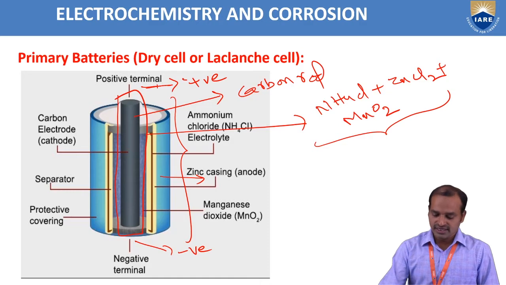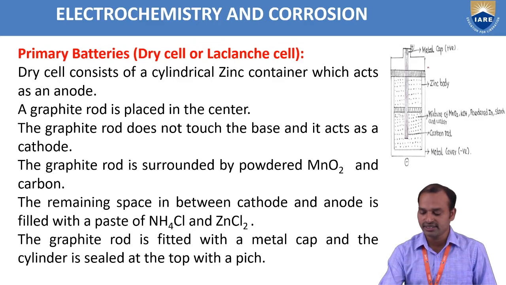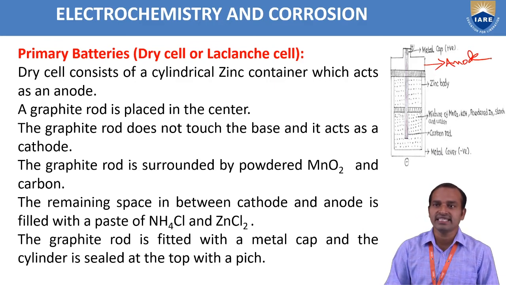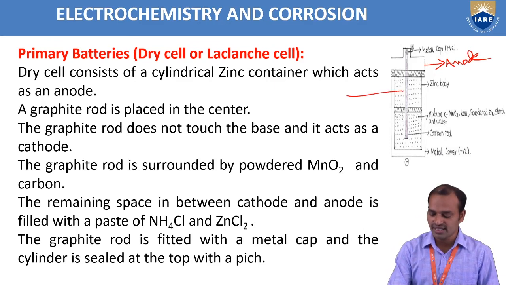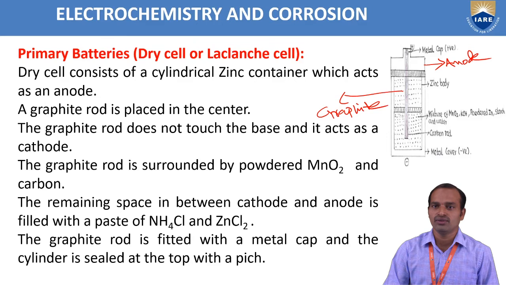The dry cell consists of a cylindrical zinc container which acts as the anode. This is the zinc body, and it acts as the anode. A graphite rod is placed in the center. This is the graphite rod and it acts as the cathode. The graphite rod does not touch the base.